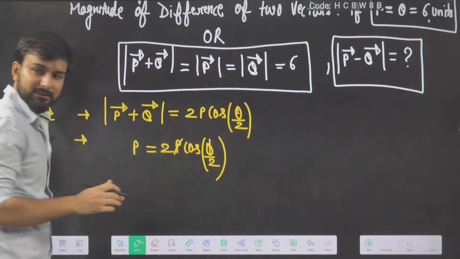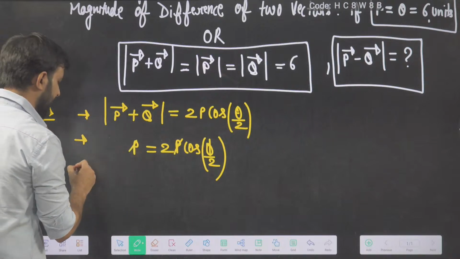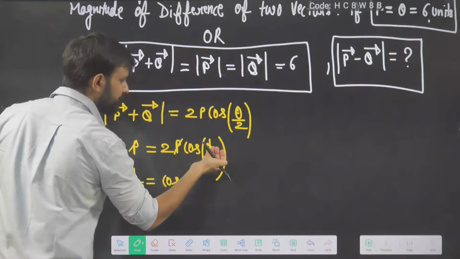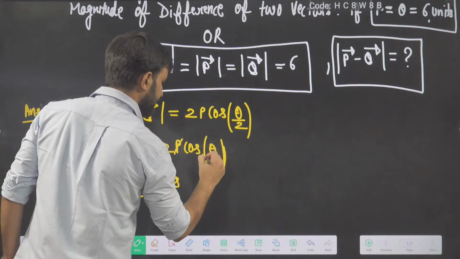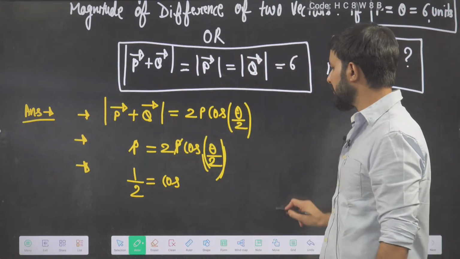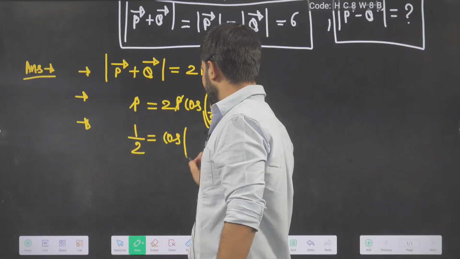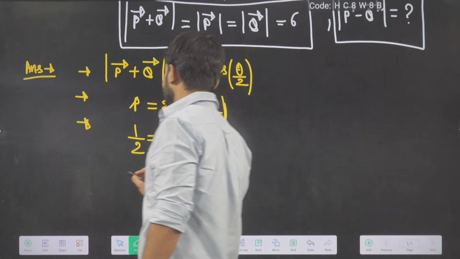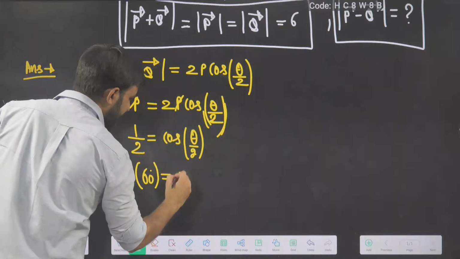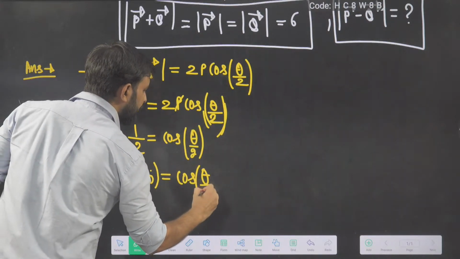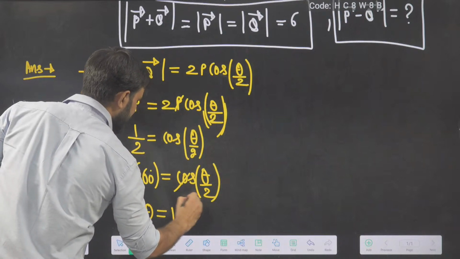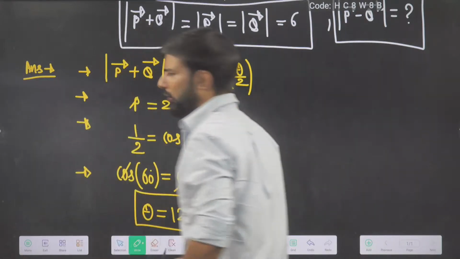I am solving. There is no need to solve it, but still I am solving. This will become 1 by 2 equal to cos of theta by 2. At what angle does cos give the value 1 by 2? At 60 degrees. So I can write cos of 60 degrees is equal to cos of theta by 2. Cos cancels, so theta is equal to 120 degrees. This is the theta that I have taught.